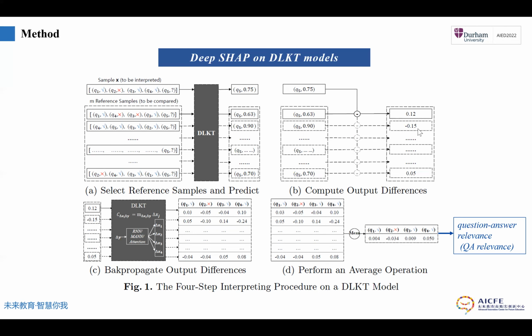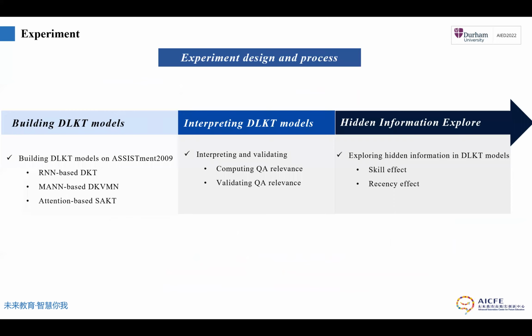After obtaining the output differences, we backpropagate them from the output layer to the input layer, so we can get the reference-specific contributions of each question-answer pair. And then we come to the final stage. We perform an average operation on the reference-specific contributions of each question-answer pair. So here we got their final contributions. We call them question-answer relevance, QA relevance, for the KT task. And then we design our experiment.